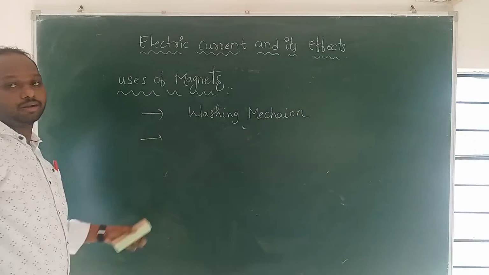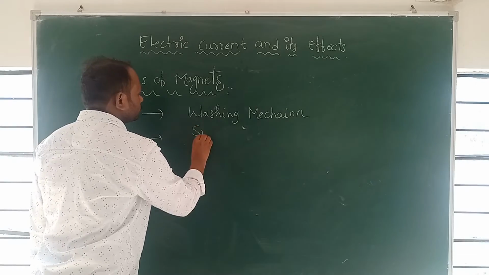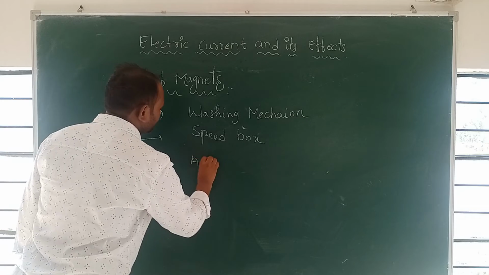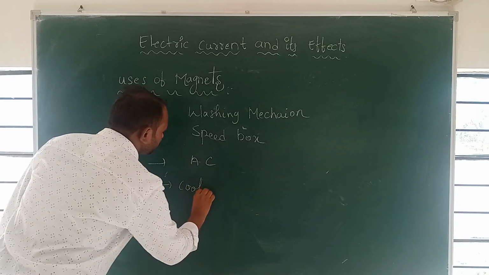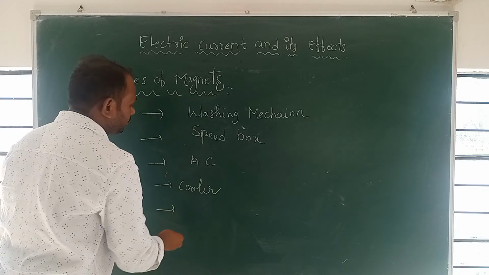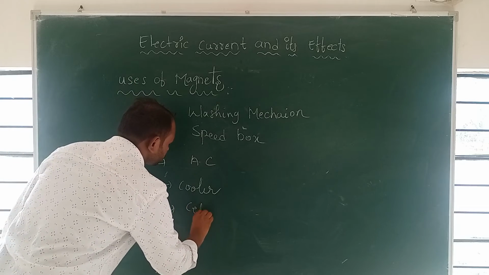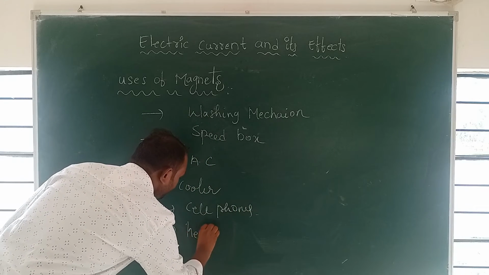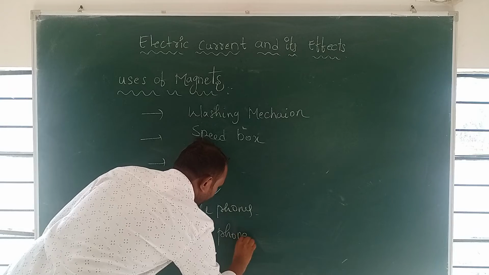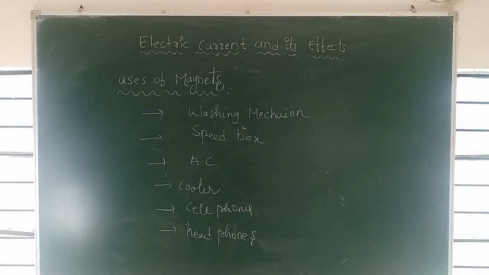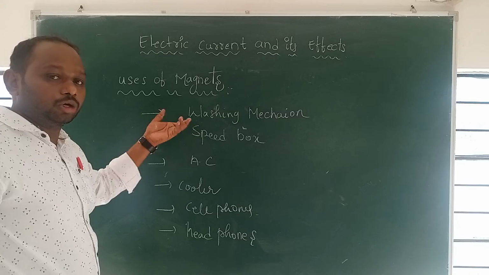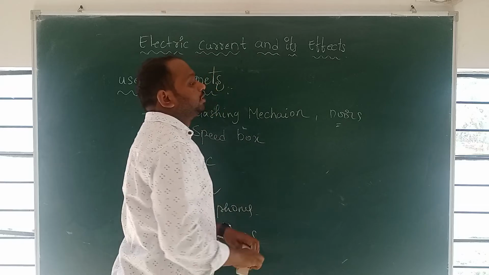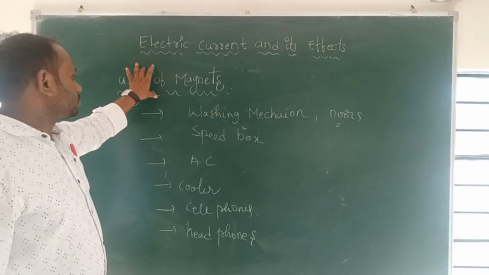In washing machines we are using magnets, and speaker boxes, AC, cooler, cell phones, headphones. So in these things we are using magnets in daily life. Doors also. These types of materials use magnets.